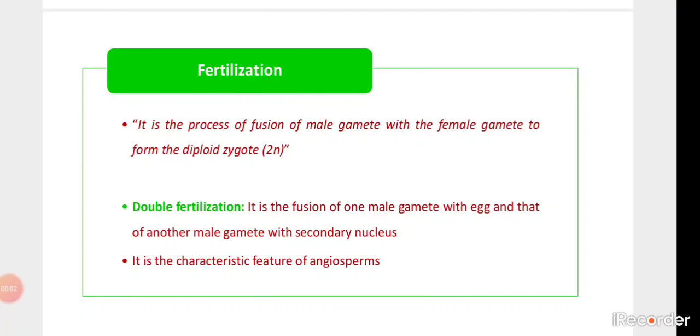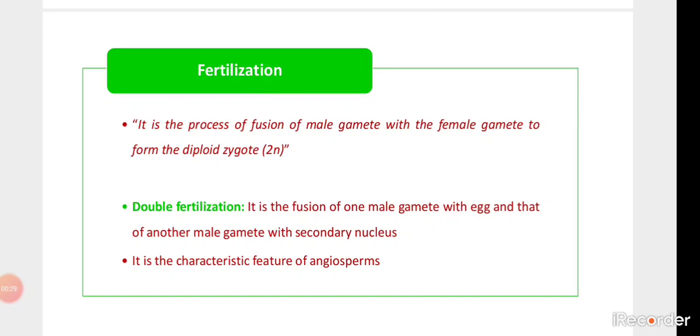Okay, so let us see about the fertilization that takes place in the angiospermic plant. Up till now we have seen about the development of the male gametophyte and the female gametophyte. Now those gametophytes are ready for fertilization, and if they fuse with each other, then the fertilization takes place.